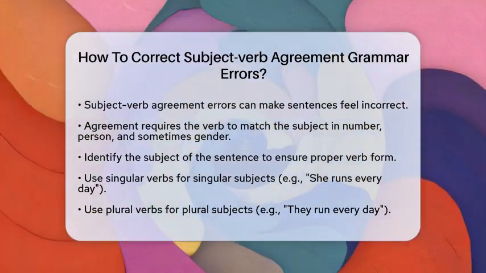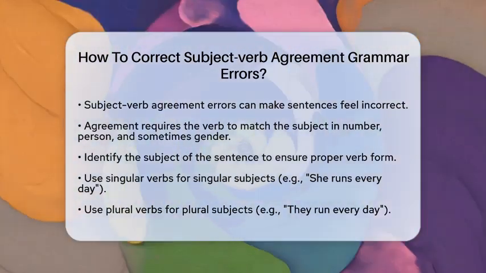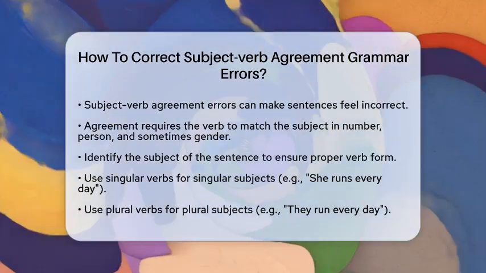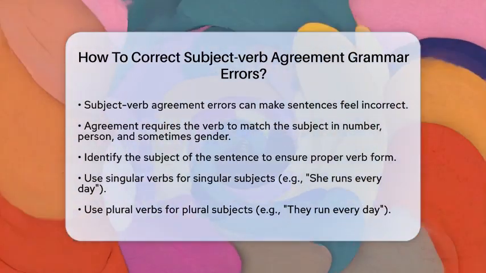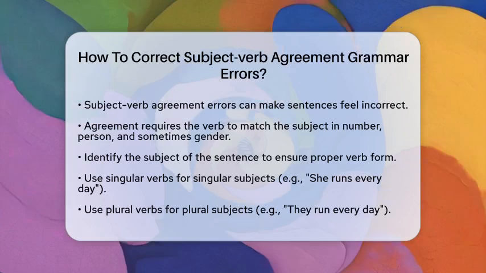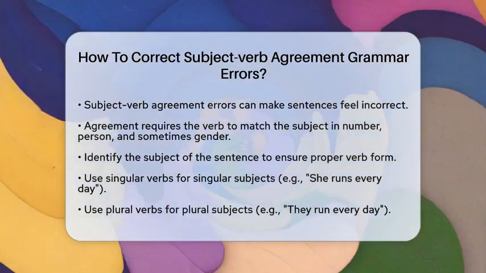If your subject is singular, meaning one person or thing, use a singular verb form. For example, she runs every day. On the flip side, if your subject is plural, meaning more than one person or thing, use a plural verb form. For instance, they run every day.